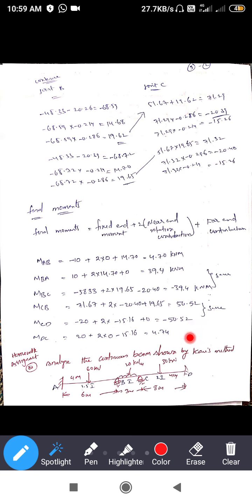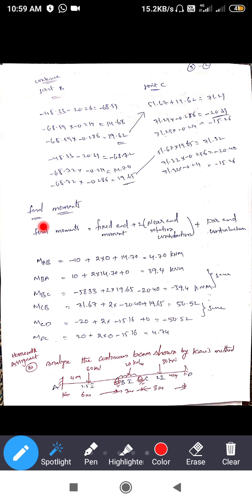So moment D to C: fixed end moment D to C plus nearer end plus far end. This is the main formula for the final moments. If you forget this formula, everything will go totally wrong. So this is the way you can calculate the end moments for a given beam.